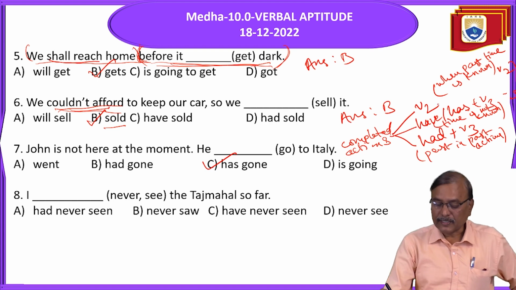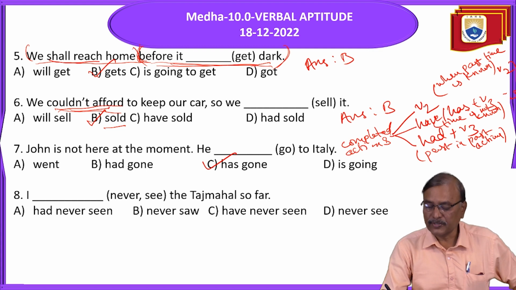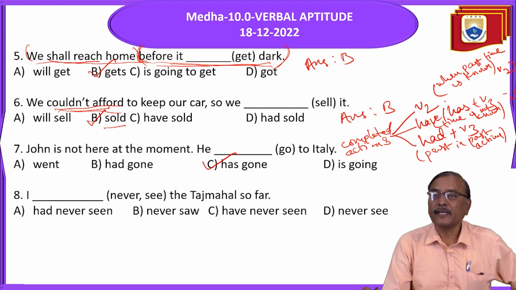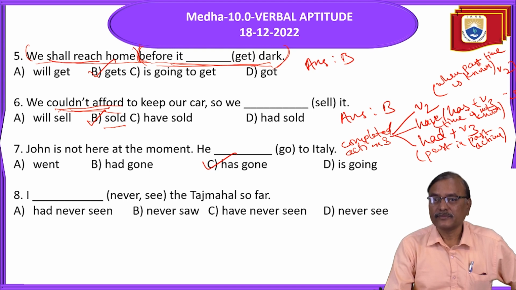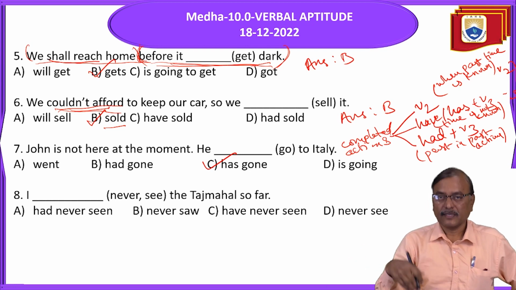So if you know the time, he went to Italy yesterday. If time is known, like yesterday, last week, last month, 2 days ago, we use this one: he went to Italy. If time is not mentioned, we say he has gone to Italy, and its result is still felt now.